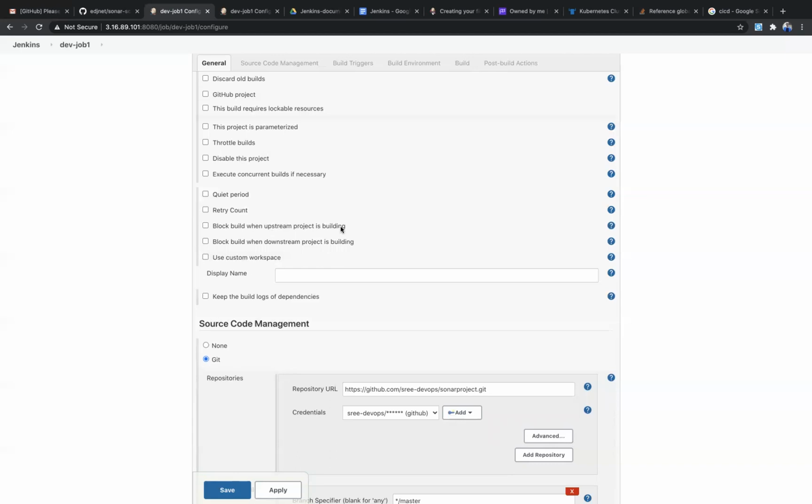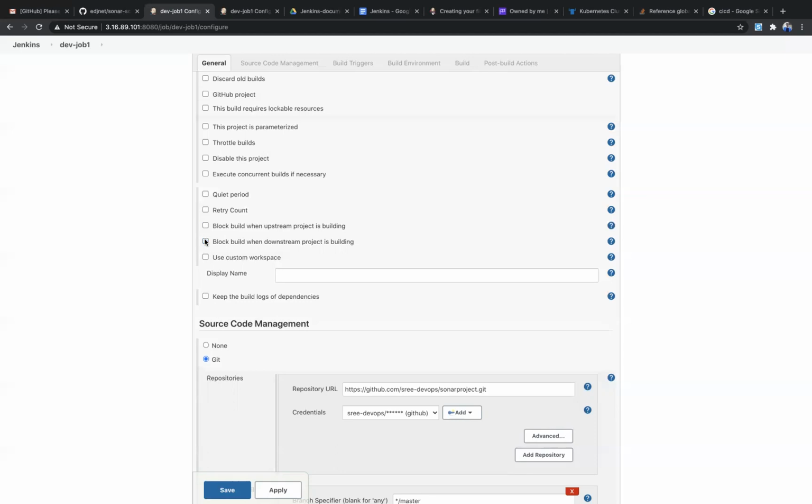Block build when upstream project is building. Block build means you have configured this job in an upstream or downstream project, and you don't want the build triggered this way by this current job. Then you can disable that. Suppose this job is configured in an upstream project, and if that job is triggered, obviously this job will also be triggered, and you don't want that to happen. So then you can block that upstream project, downstream project.